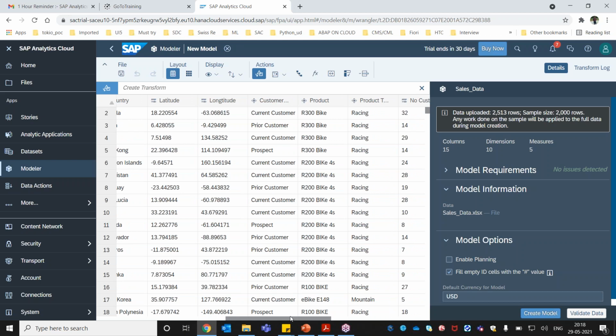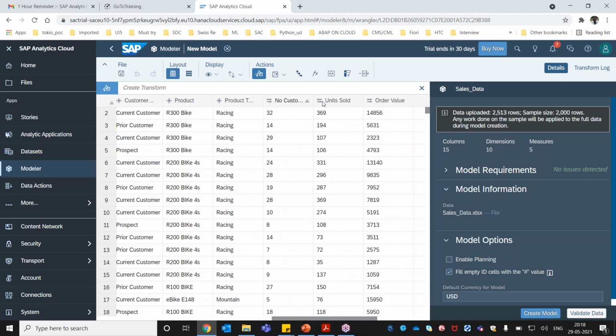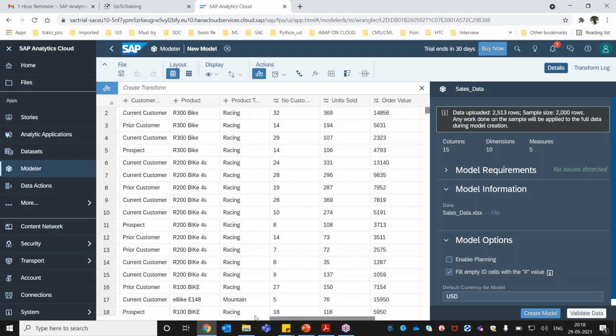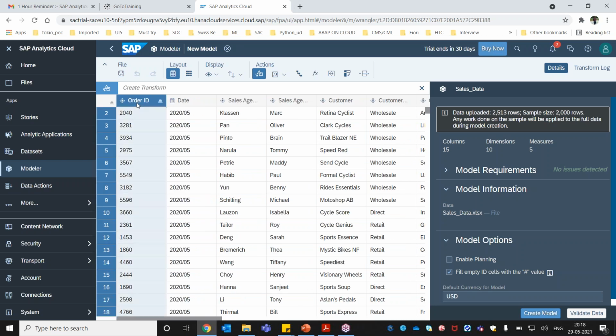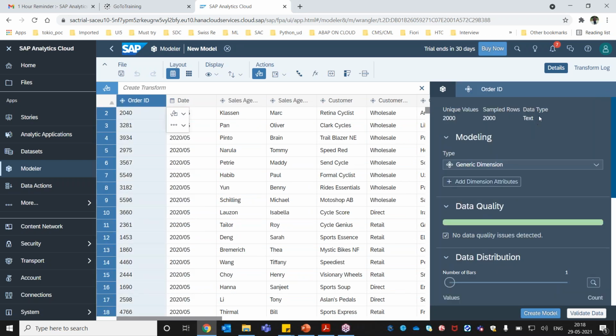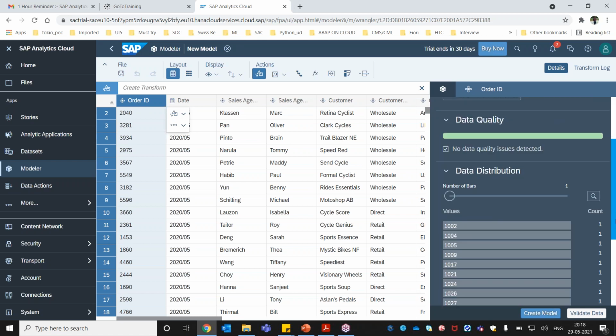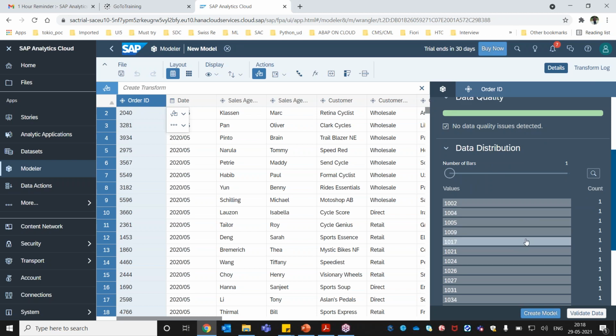And then we have some more information here, like number of customers, units sold, order value, product, customer. All this is the data we have here. If I just click on any of the data, for example the order ID, the data type is text here. If I go a little bit down, I can see the distribution here. Order ID is unique here.